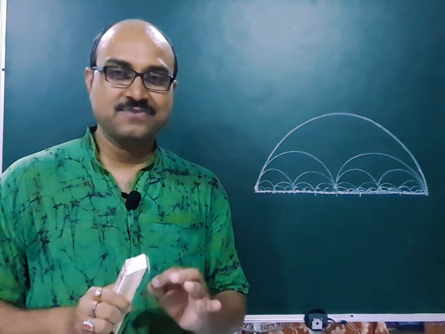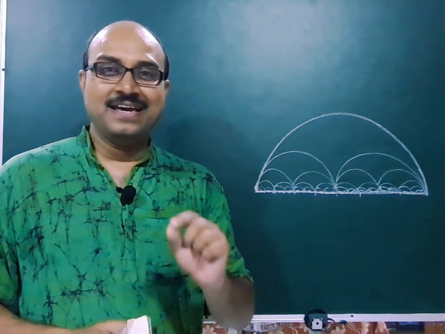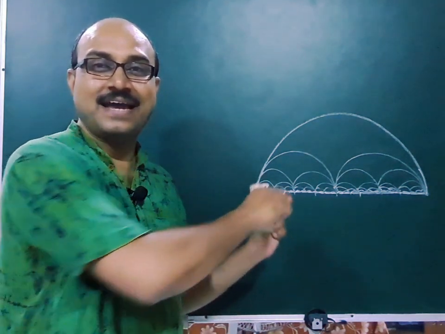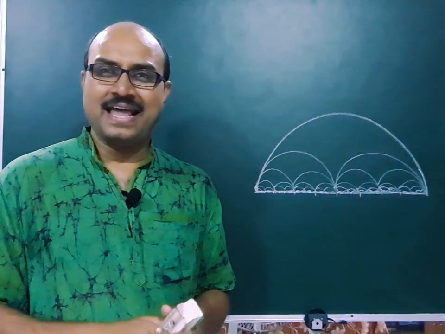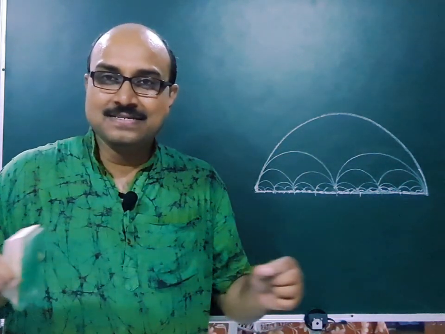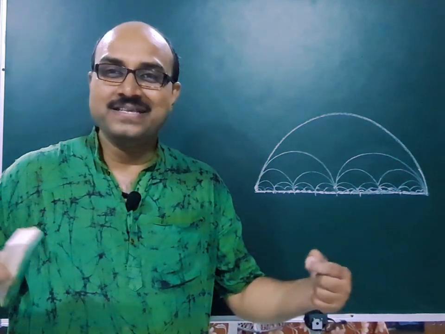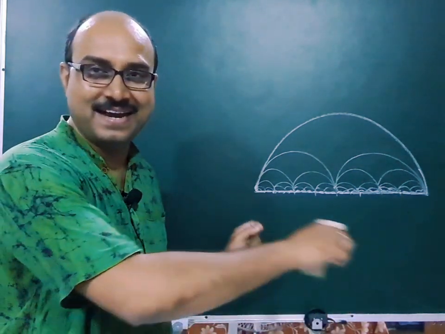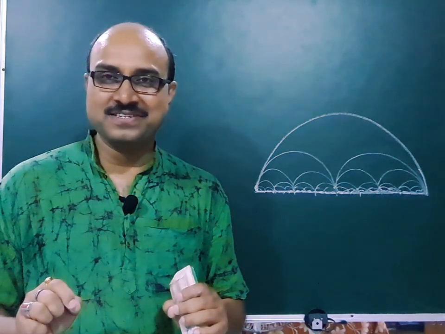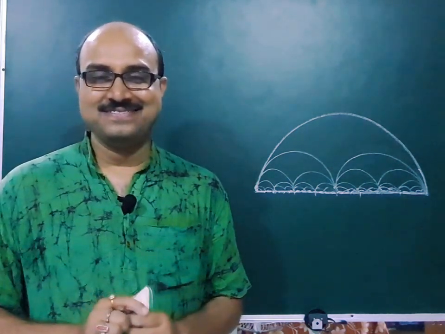So in other words, if the number of semicircles tends to infinity, then the semicircles will more or less coincide with the straight line. So this is an ordinary observation which we have made.